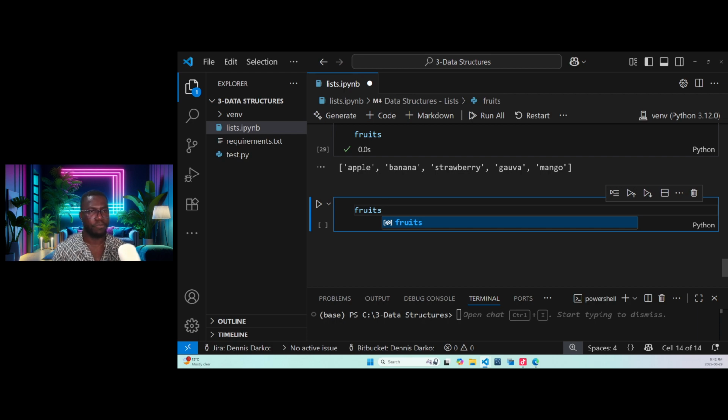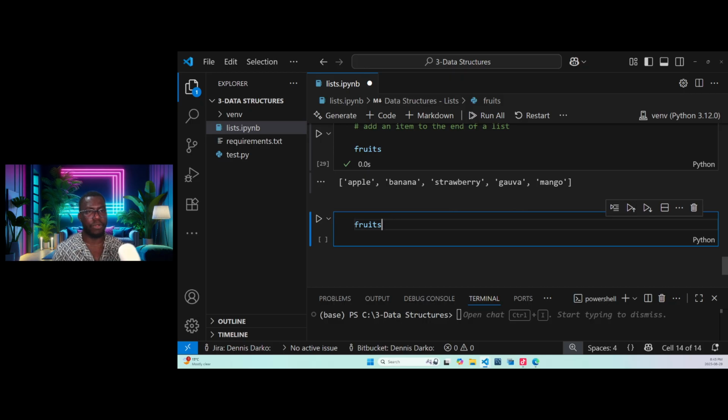So guys, I want to add another item to the end of the list. What I need to do is bring the list variable, which is fruits, and then fruits.append. I'm appending another item to the list. So I will say fruits.append, and what am I appending?